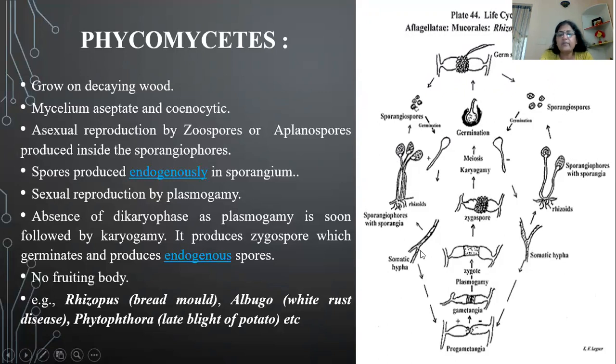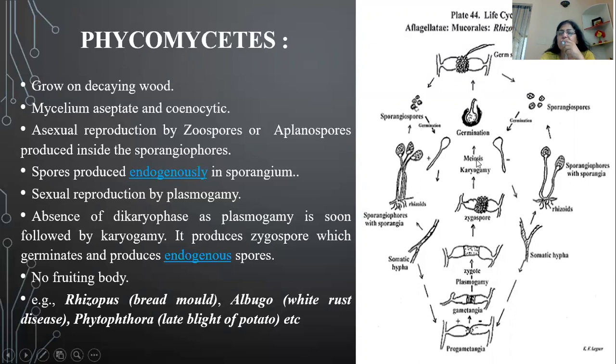Now for sexual reproduction, here are two hyphae. They produce an outgrowth on their lateral side, and these outgrowths come closer to each other and get fused. So one cell of both the hyphae comes closer and they fuse to each other. Plasmogamy occurs, and after plasmogamy, the two nuclei fuse to each other, which is known as karyogamy, and that produces a diploid structure.